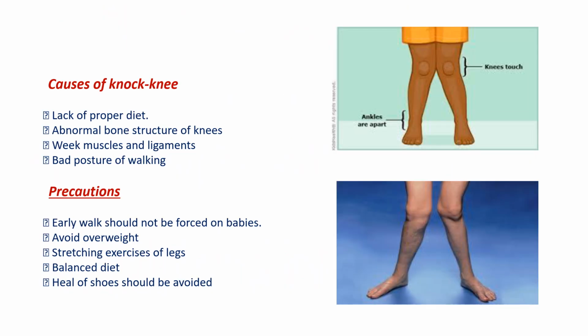So now we discuss what are the causes of knock knees. First cause is lack of proper diet. If a child is not taking proper diet, he or she may face this kind of deformity. Abnormal bone structure of knees is the second cause of knock knees. Weak muscles and ligament is the third cause. And bad posture of walking. If a child is walking in a bad posture, he can face this kind of problem.